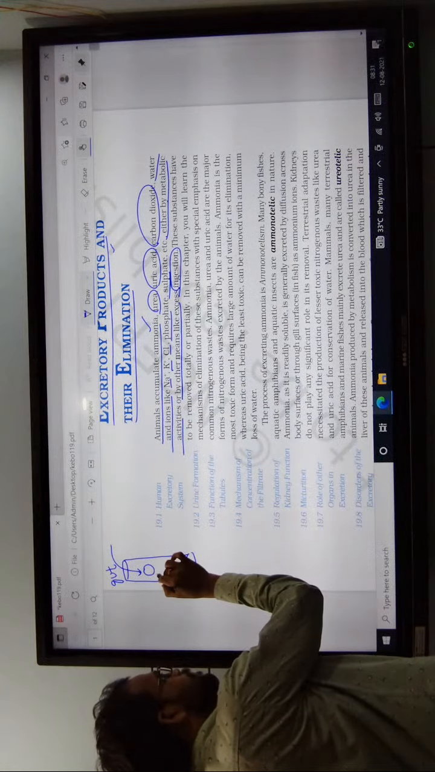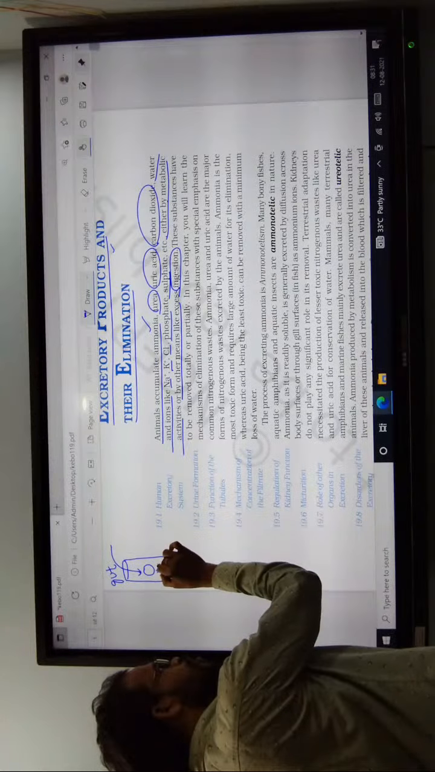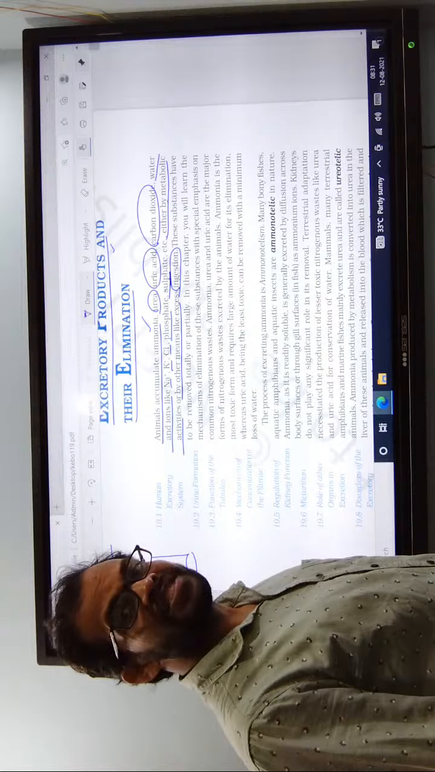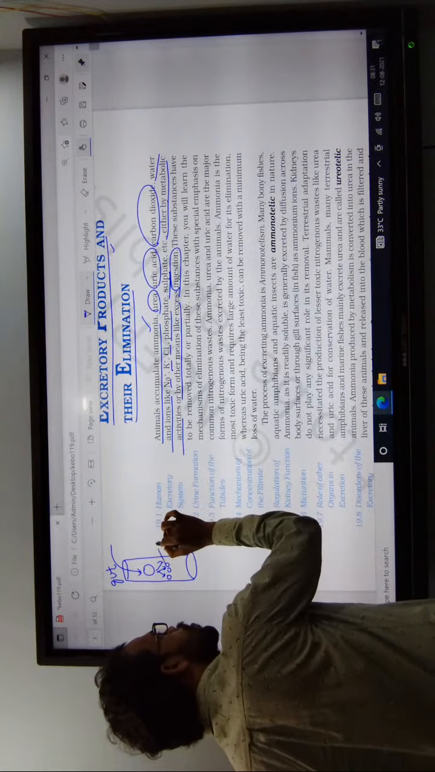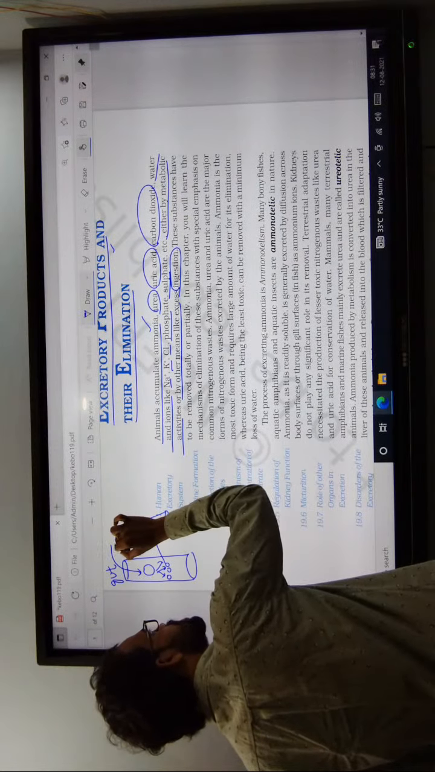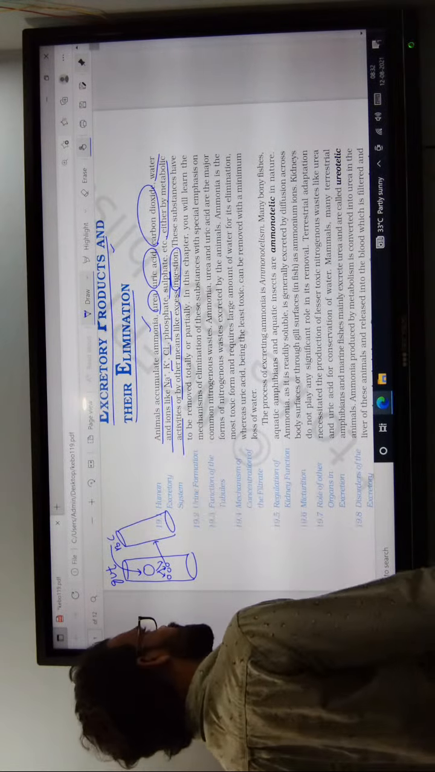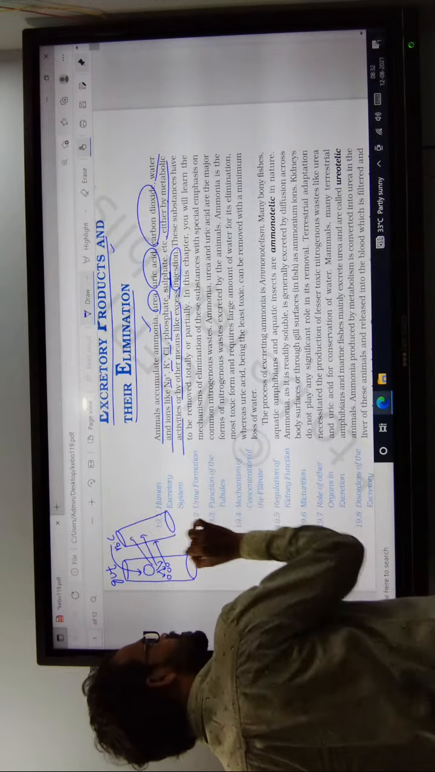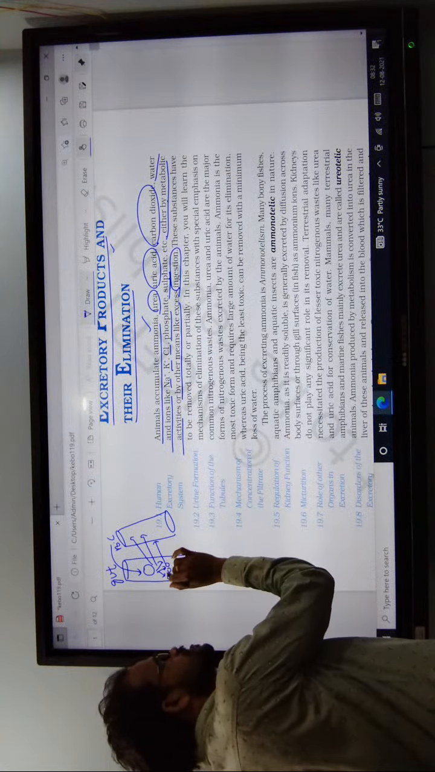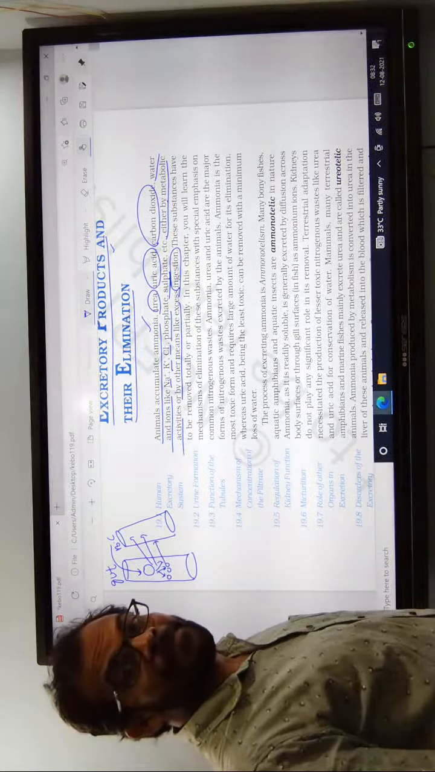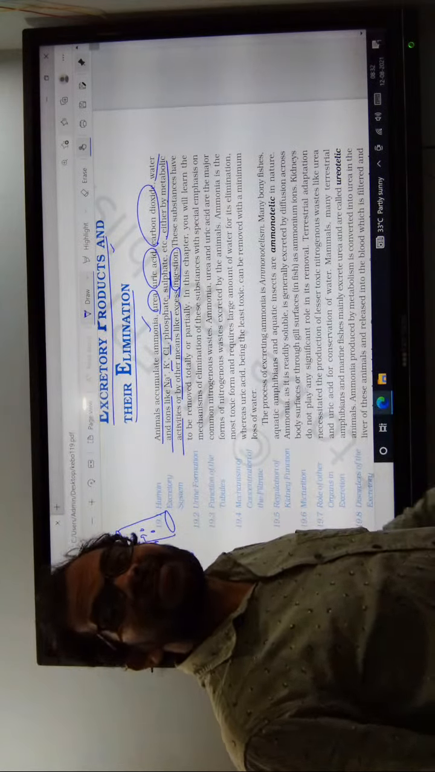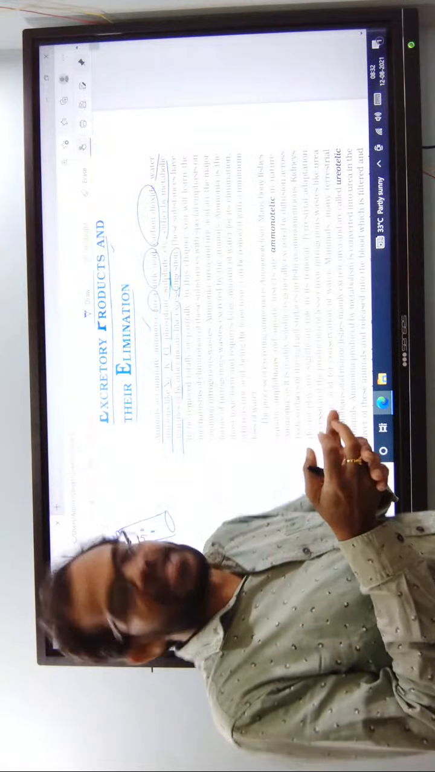This food is broken down into small simple molecules. The complex molecules are converted into simple molecules. These simple molecules are passed into the blood capillaries. Through the blood capillaries, they reach the different types of cells, organs and tissues.